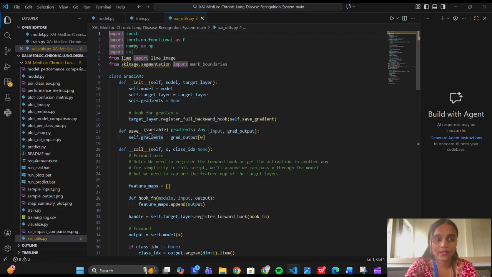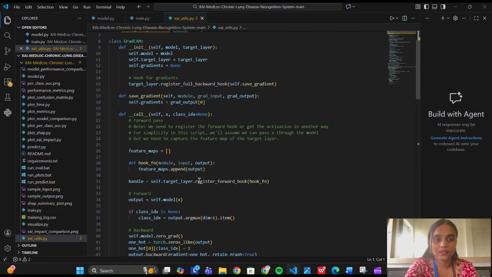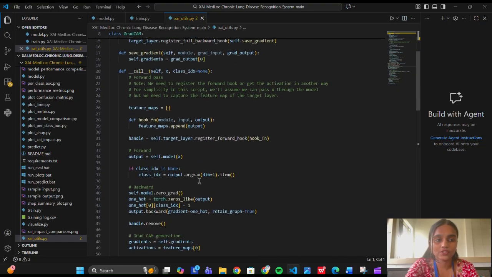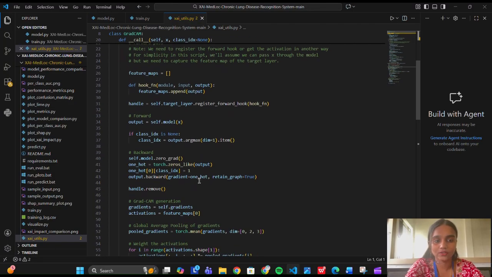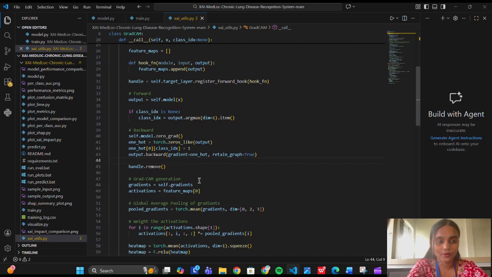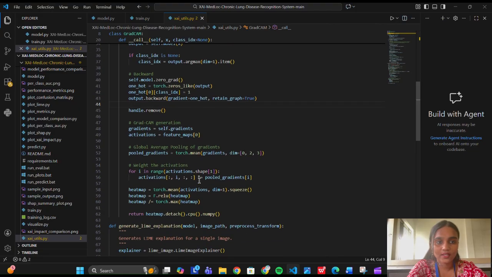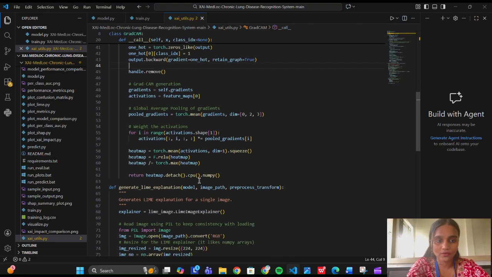Explainable AI: Grad-CAM and LIME. A key highlight of our implementation is the explainable AI module, which is demonstrated clearly in the video. When a chest X-ray image is given as input, the model produces probability scores for each disease. Grad-CAM is applied to the final convolutional layer. Grad-CAM works by computing gradients of the predicted class, identifying the most influential regions in the image, and creating a heat map overlay.